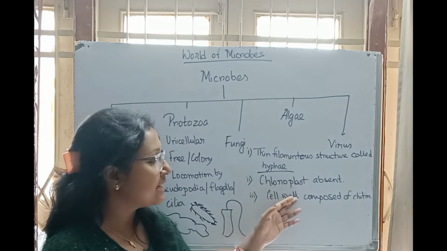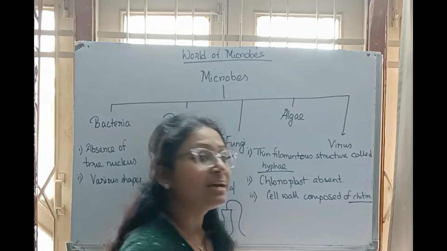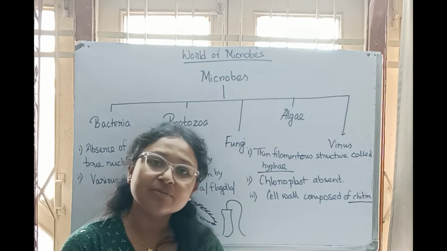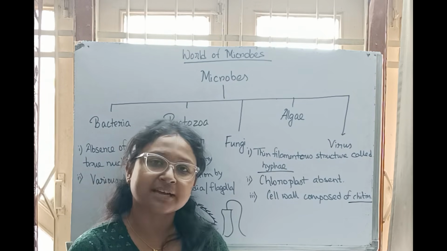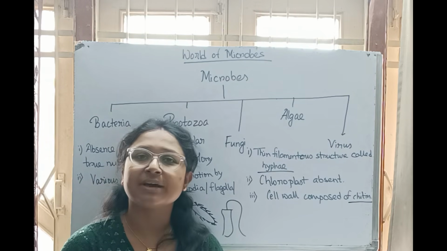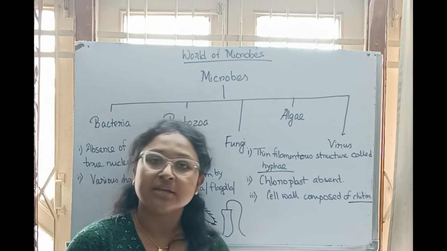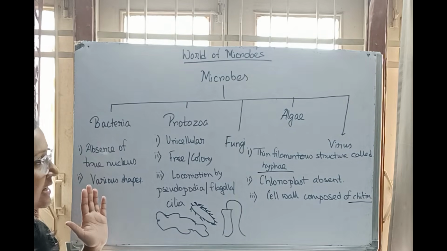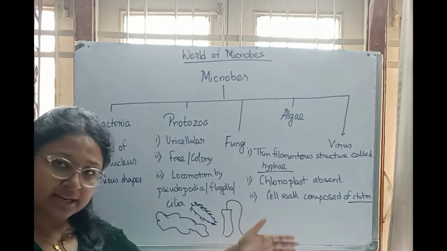Next one, cell wall composed of chitin. That means cell wall is provided with a substance which is termed as chitin. It is very important to know where you can find a chitin cell wall. That answer will be fungi. So I hope you all have understood bacteria, protozoa and fungi. Next we will come to algae and virus.